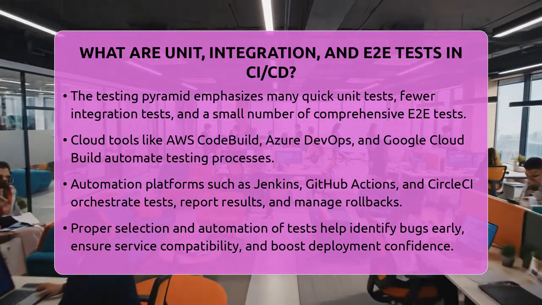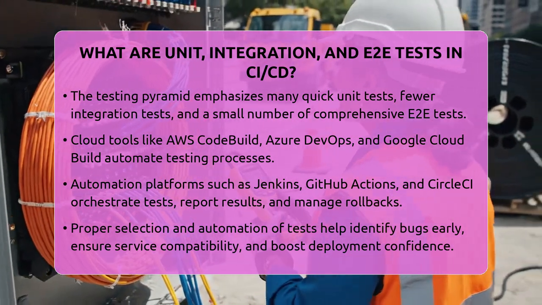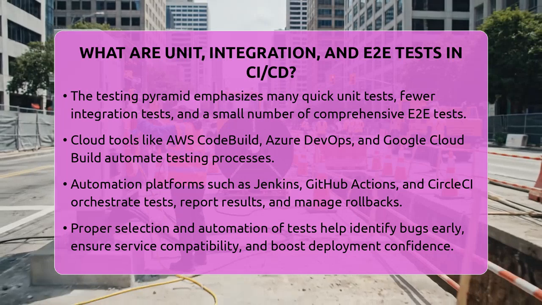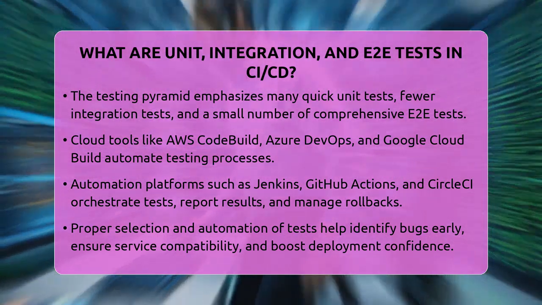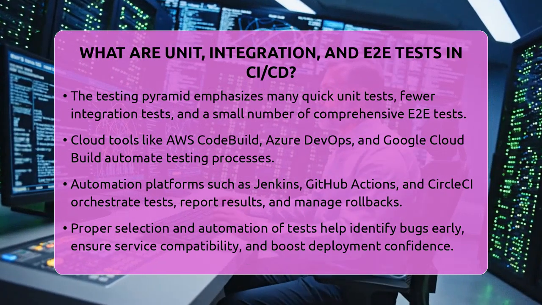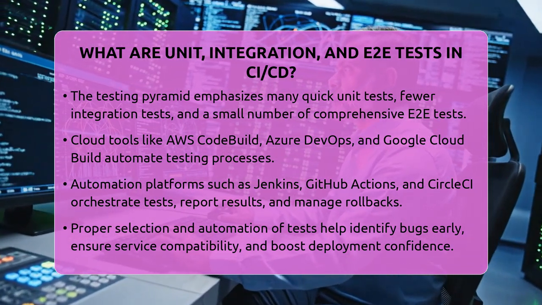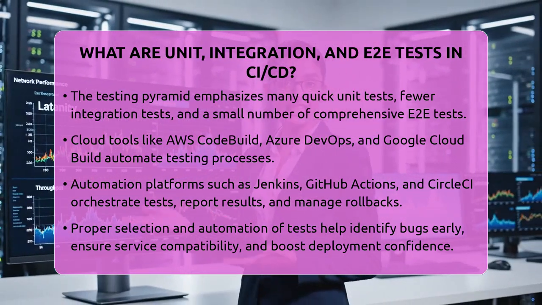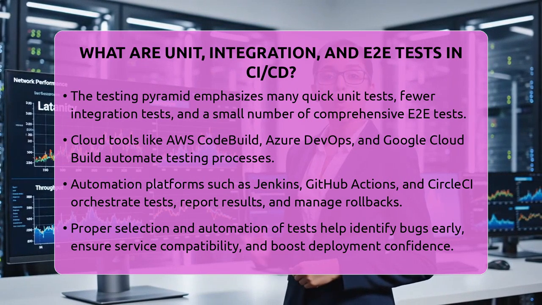In the world of cloud infrastructure, choosing the right tests and automating them is key. They help catch bugs early, ensure your application works well across different services, and provide confidence before releasing updates. Whether you're working on AWS, Azure, or Google Cloud, implementing these testing layers keeps your software reliable and your deployment process smooth.